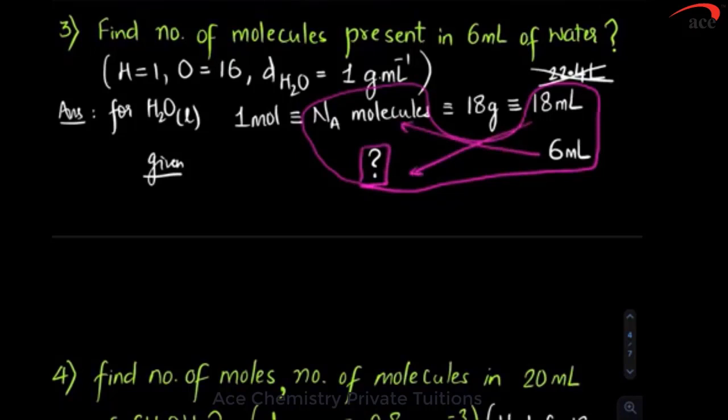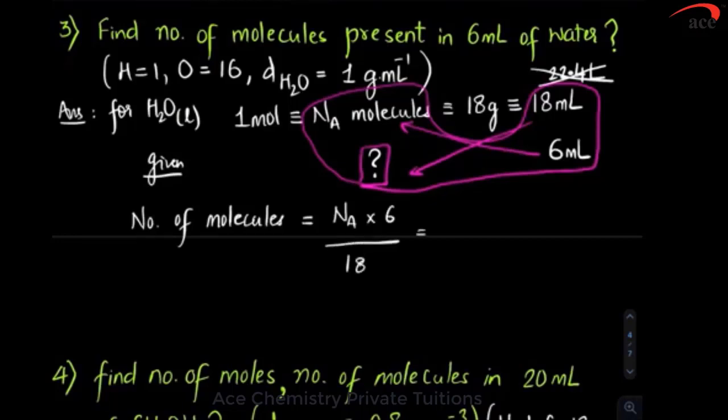If you have 3 data and 1 unknown, then a unitary method you can calculate. Whatever you will get will be called as number of molecules. So number of molecules will be Na multiplied by 6 divided by 18. And if you calculate, it is 1 by 3 Na. If your examination gives you 1 by 3 Na as an answer, then you will put it like that.